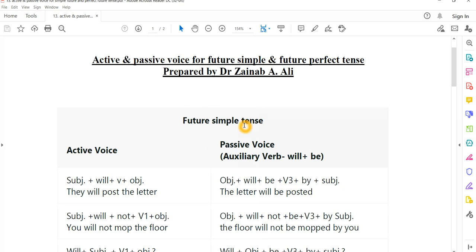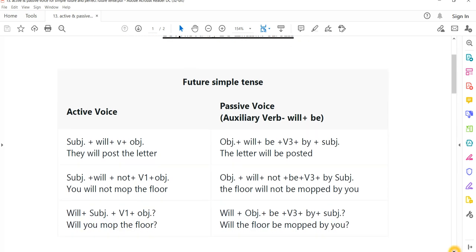تلاحظون هنا الفيوتشر يعني ما راح نعطي الفيوتشر الكونتينوس اللي هو المستمر او البيرفكت continuous, because we are focused on just only the most common rules of the passive voice. So here we have two tenses, future simple or simple future, both of them are correct, and the future perfect tense. In advance, we explain the rules.